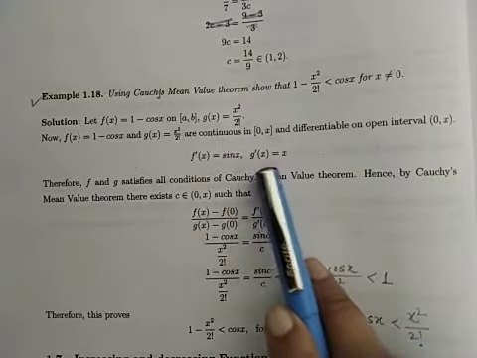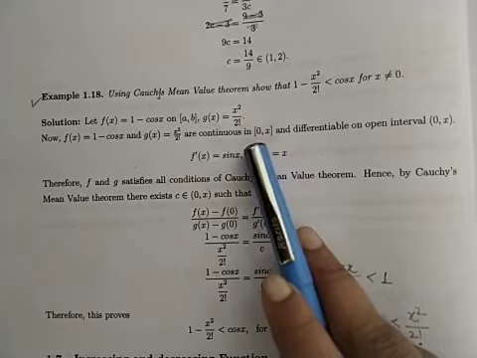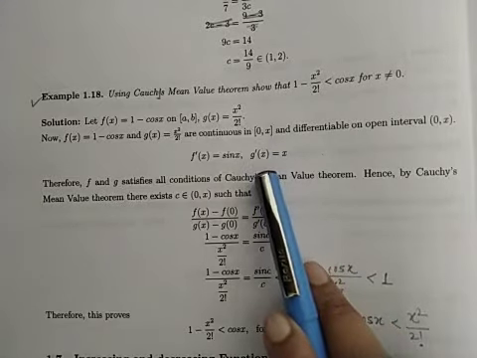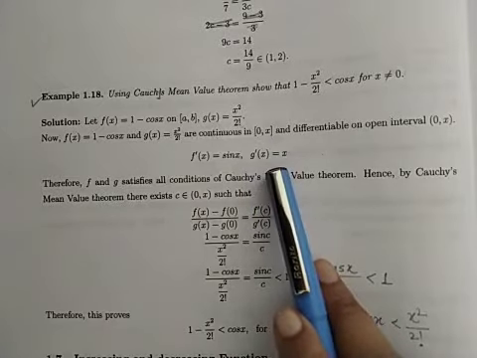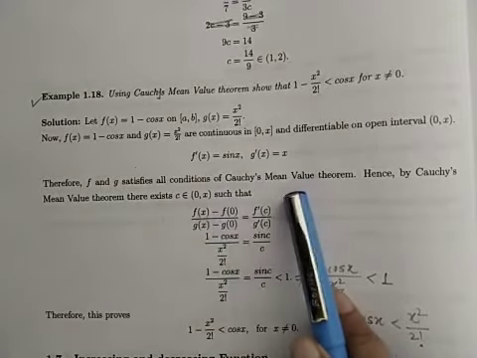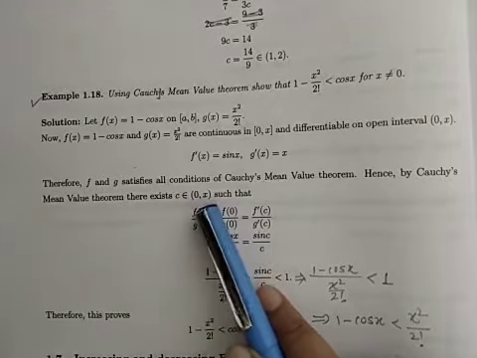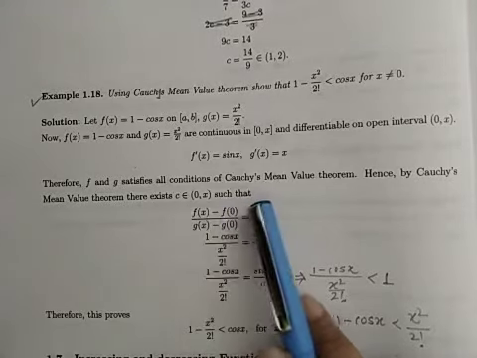Now this g dash of x is non-zero for all values in the open interval 0 to x, because open interval means 0 is not included here. So this is non-zero. Means what? f and g satisfy all conditions of Cauchy's mean value theorem. Hence, by Cauchy's mean value theorem, there exists a point c belonging to the open interval 0 to x such that